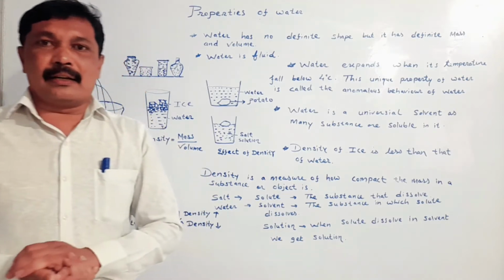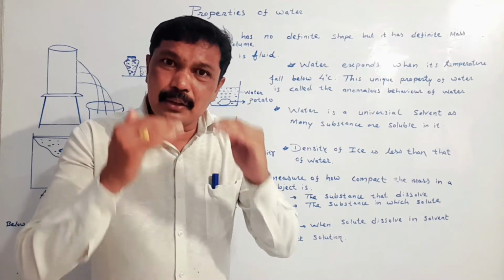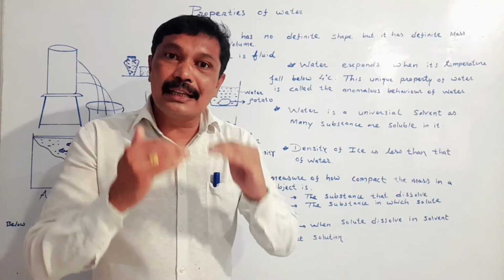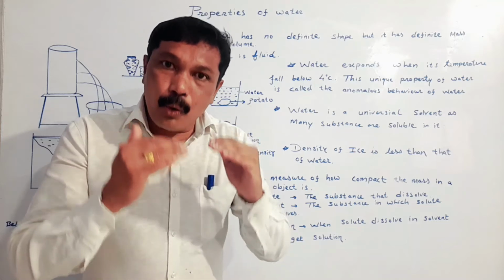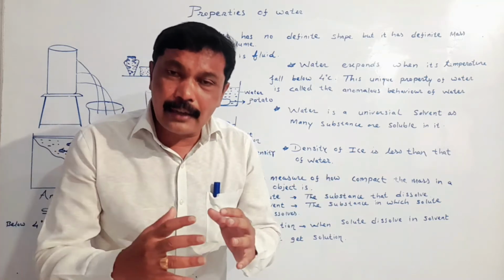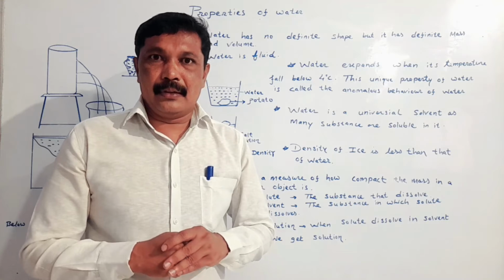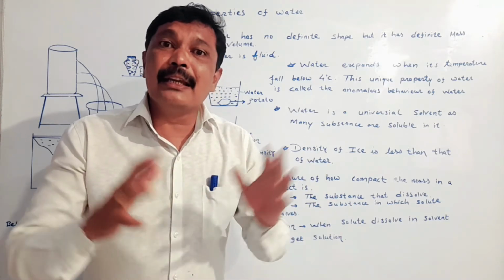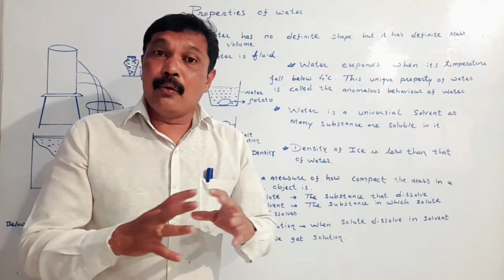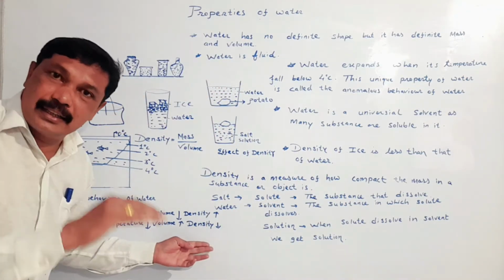My dear student, when we reduce the temperature of water below 4 degrees Celsius, the water, instead of contracting, expands. And when the water expands, its volume increases. And when its volume increases, its density decreases.